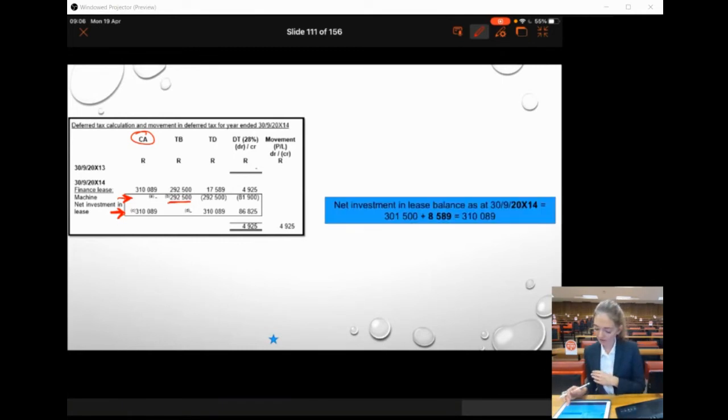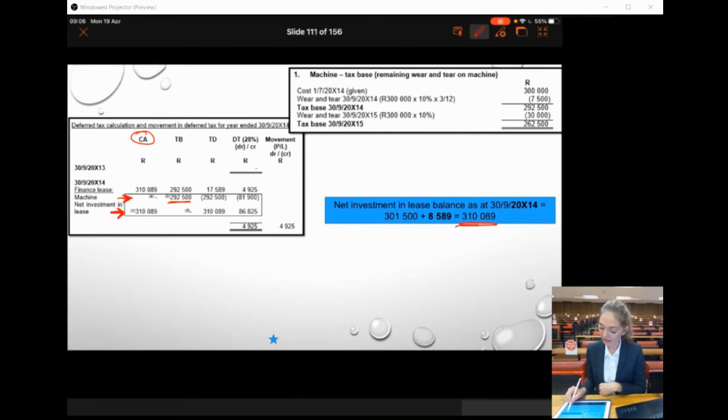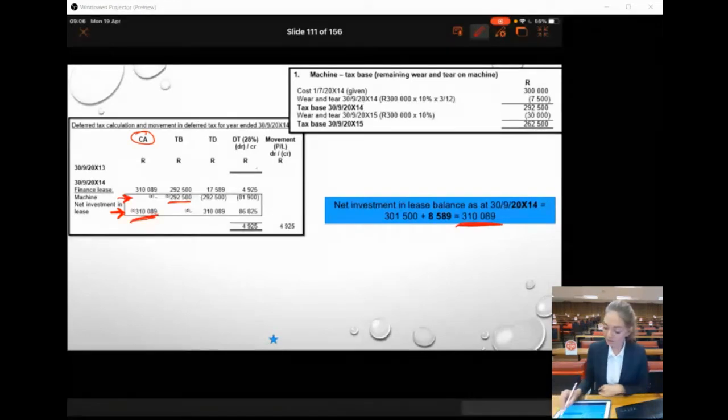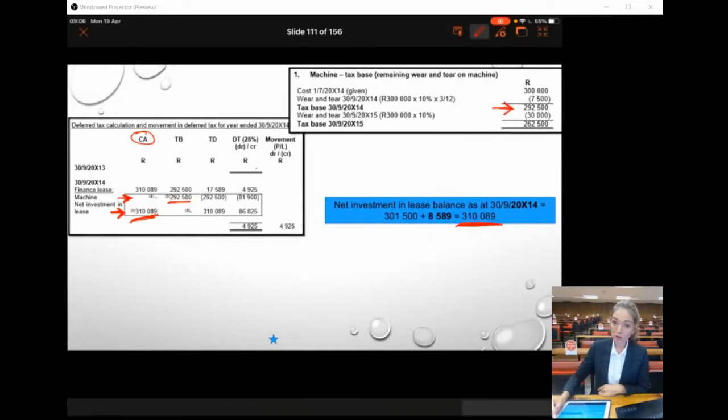Okay, so that's the calculation of my closing balance for my net investment in the lease. There's my tax base for the asset. So the total cost was 300,000. We have received 3 months worth of wear and tear in the current tax calc for 2014, giving us then a tax base of 292,500 over there. That's the future deductions that we are still going to receive. So that gives us then a deductible temporary difference, giving us a deferred tax asset.